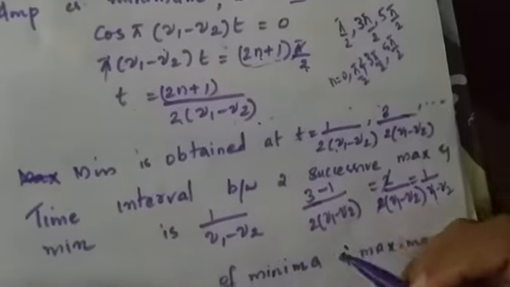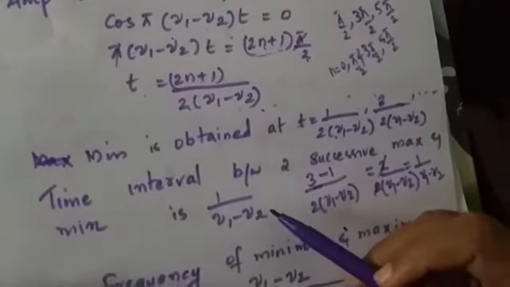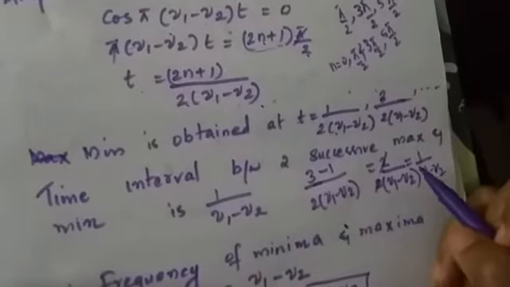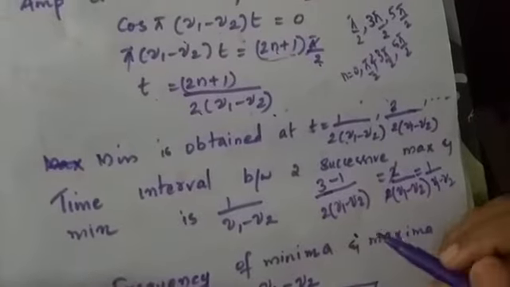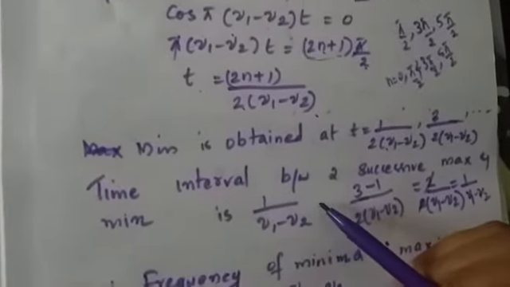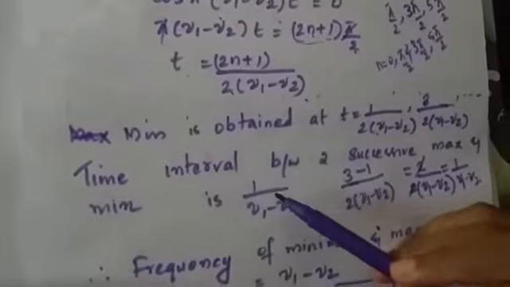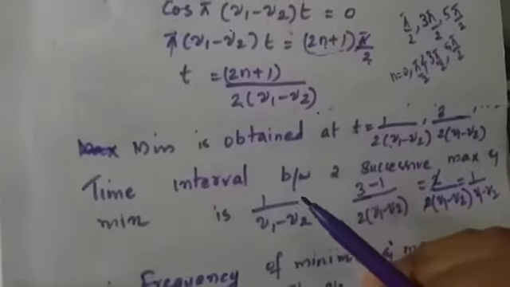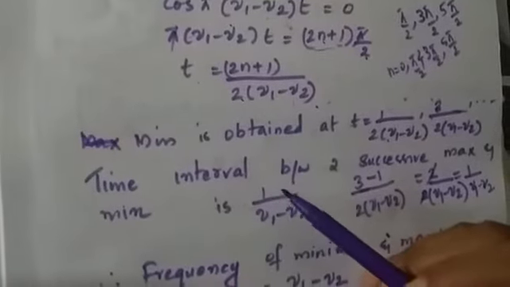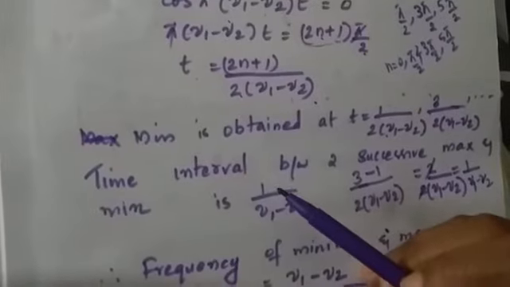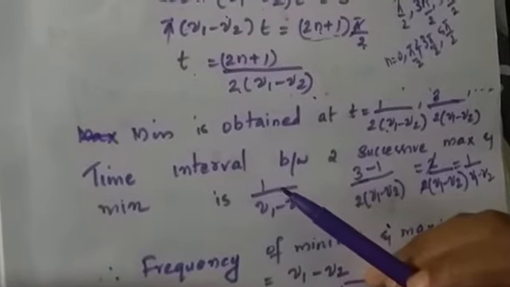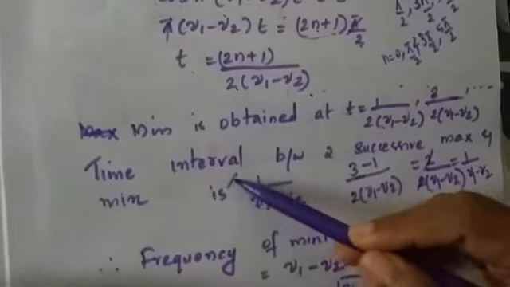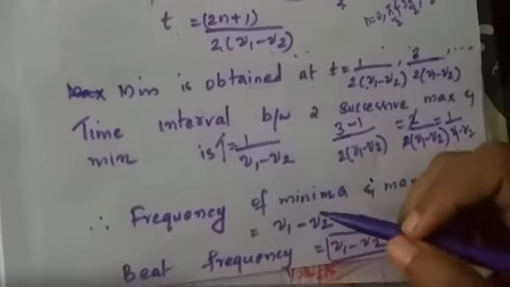So the time interval between two successive minima is 1 by (nu 1 minus nu 2), and the time interval between two successive maxima is also 1 by (nu 1 minus nu 2). That is, the time interval between two successive maxima and minima in the case of beats is the same, and that time period is 1 by (nu 1 minus nu 2).